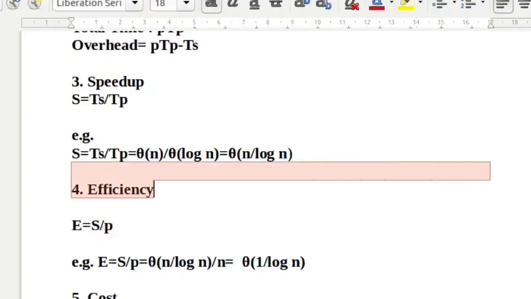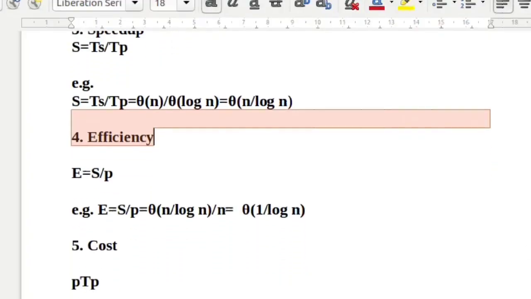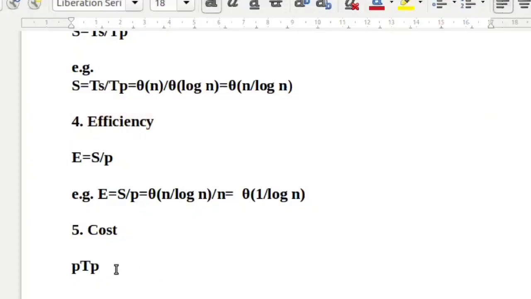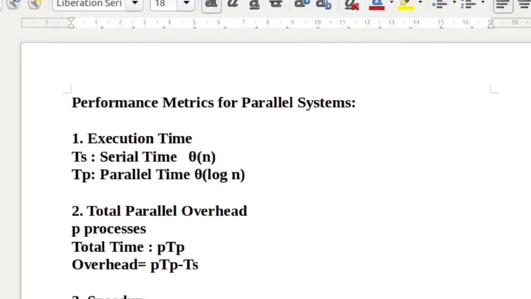And last is cost, the time required on each processing element. TP is the overall parallel time, but it is required on each processing element, so cost will be P into TP. So these are the 5 performance metrics.